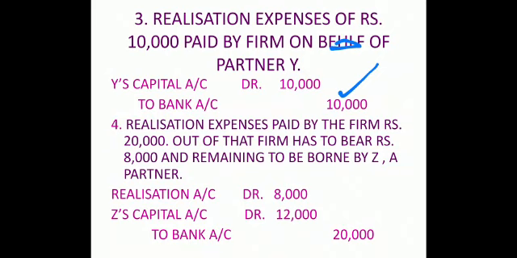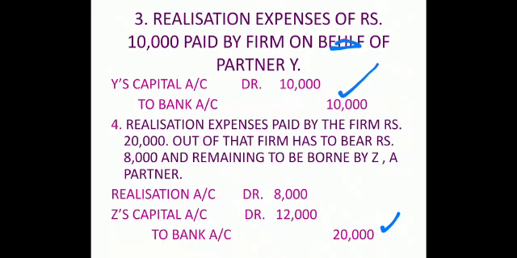Next is realization expenses paid by the firm rupees 20,000. Out of that, firm has to bear rupees 8,000 and remaining to be borne by Z, a partner. Z is a partner in the business. But total payment has gone 20,000 from the pocket of the firm. So keep it clearly in your mind. It should be to bank account 20,000. Because out of your bank account 20,000 is going.